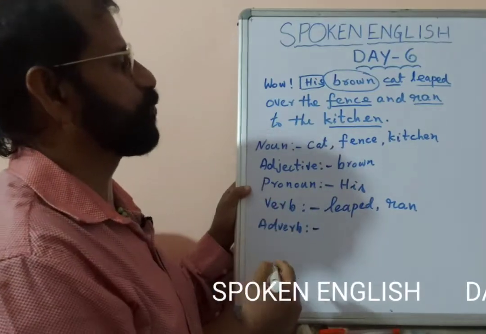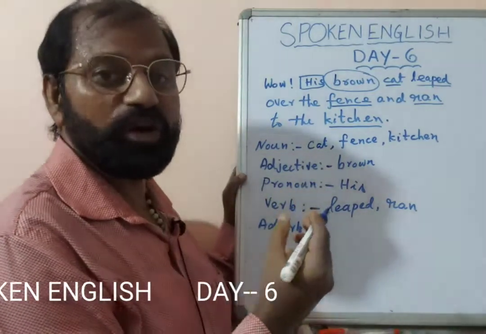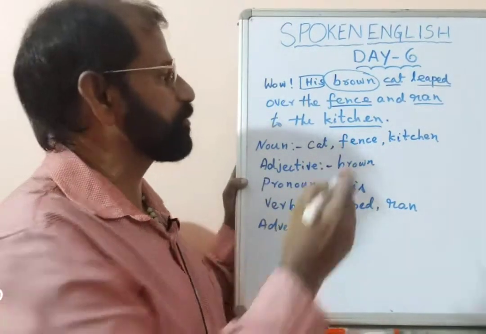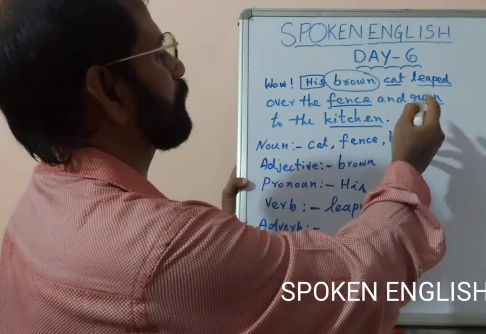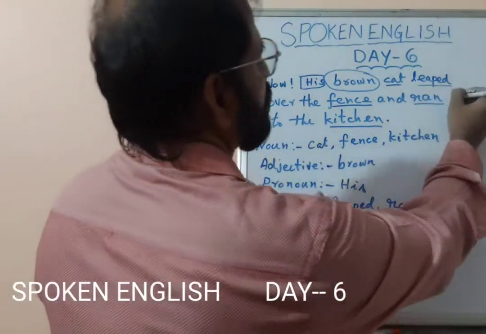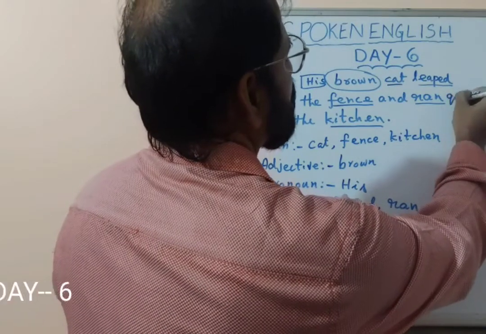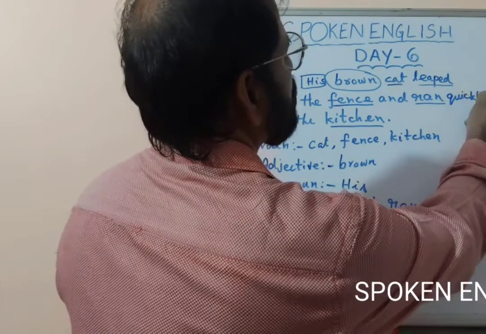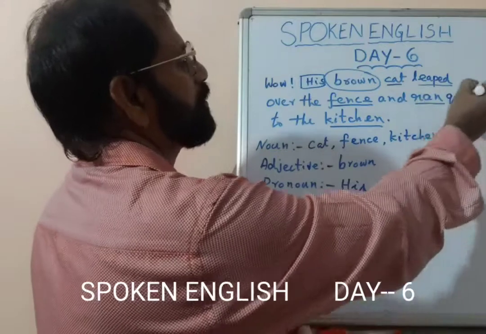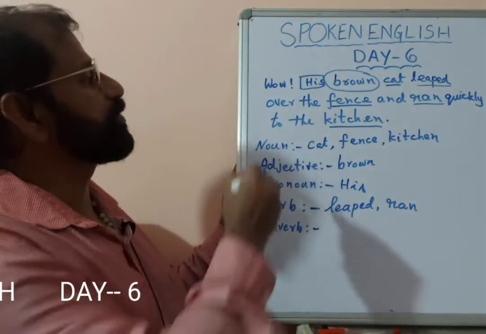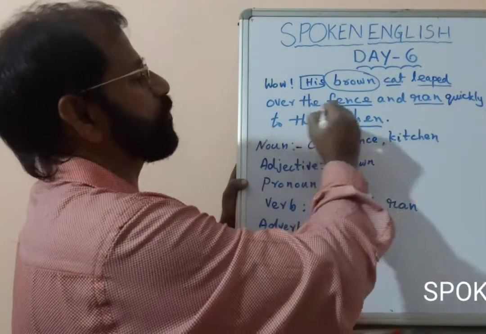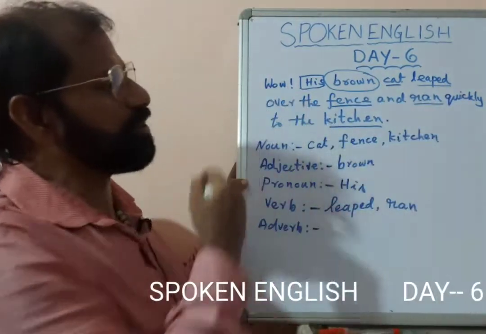Then we have the adverb. Now what is adverb? The word which describes a verb. Oh, I have not put the word here, ran. There should be quickly. So I will add one more word here so that we can use it up. Ran quickly to the kitchen. See? Wow, his brown cat leaped over the fence and ran quickly to the kitchen.